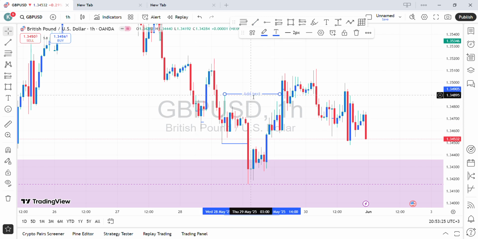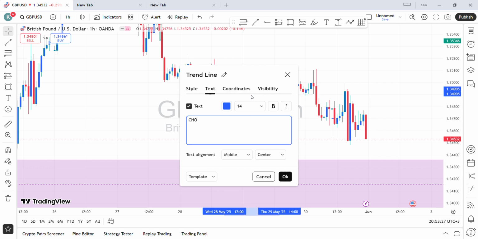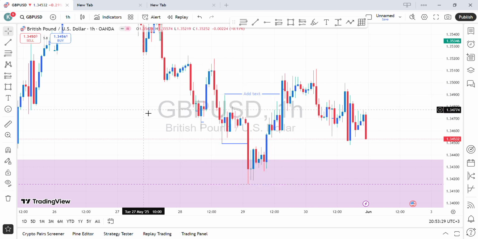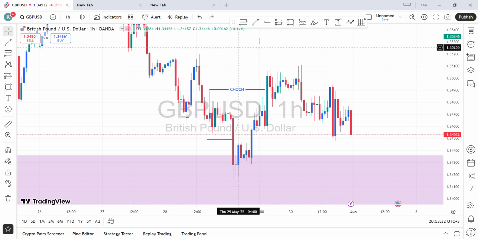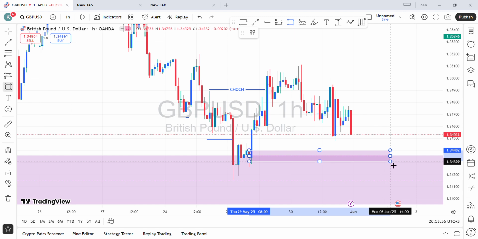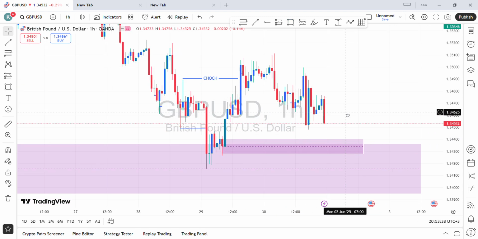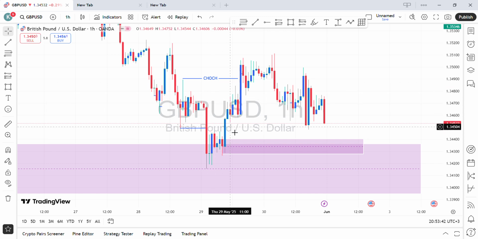So you have a change of character over here, and after that change of character, we have this order block that led to that change of character over there. This order block has a fair value gap. It has led to this change of character. It is unmitigated, and we have a lot of liquidity lying over here which has been swept.